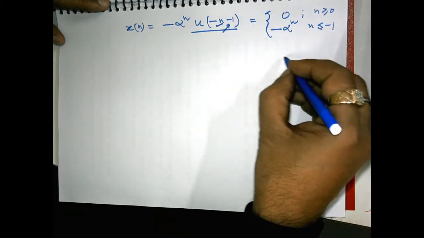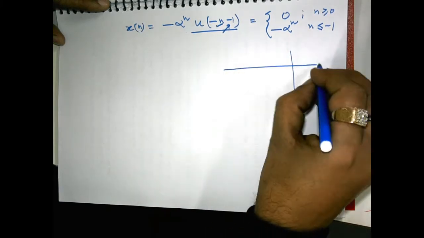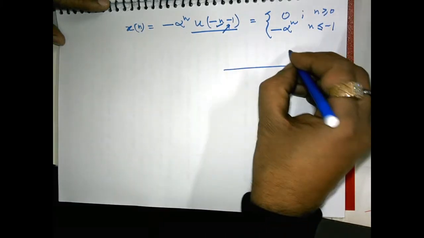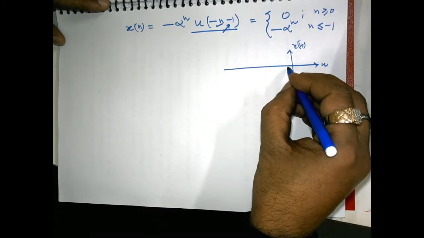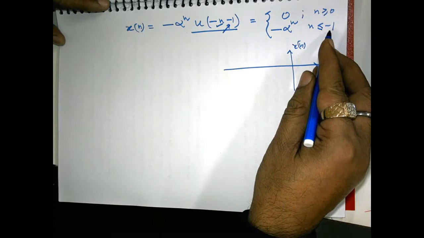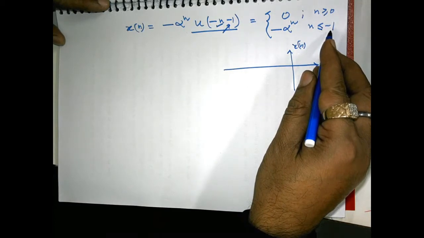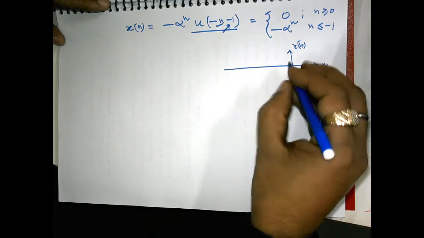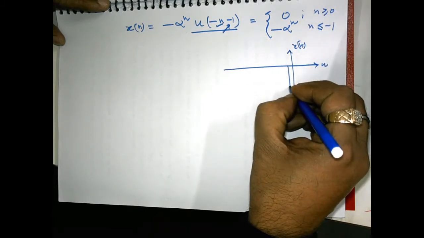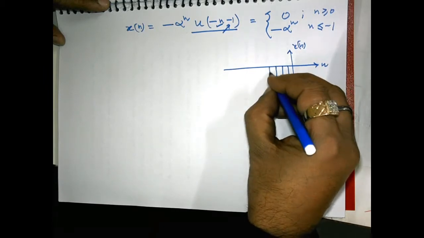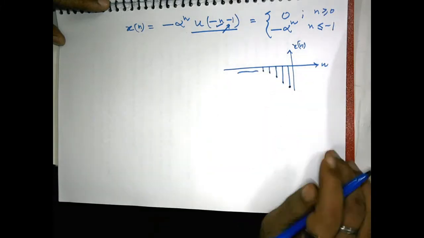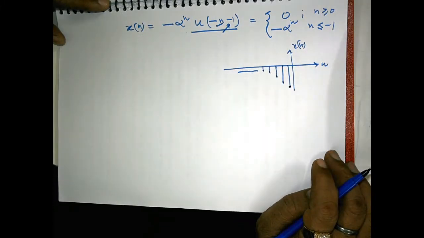So how will this signal look in the time domain? This is n and this is x[n]. The very first sample occurs at n equal to minus 1, and that is minus alpha^n at minus 1. Then at minus 2, like this. This signal will look something like this in the time domain. Now you obtain the Z transform of this signal.